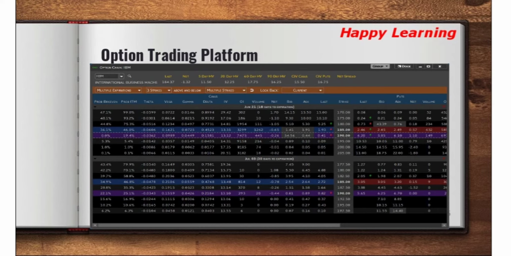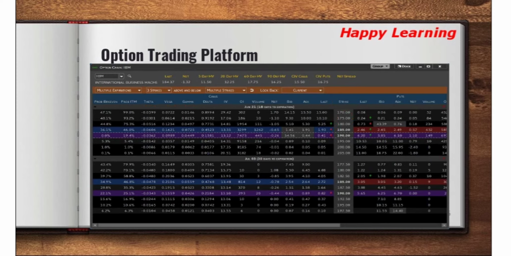So this is an option trading platform that it looks like. So there is a theta, vega, gamma. So these are the option Greeks. In advanced level of videos, I will discuss about option Greeks, exotic options, option pricing models in very much detail. So we will cover this, don't worry about it. Right now I just want to give you a concept about how the option trading platform looks like. So there is a strike price. So in our example it was 200. So there are different types of contract, and the seller or buyer wants to sell or buy the commodity at say 170, 175, 180 and so on.